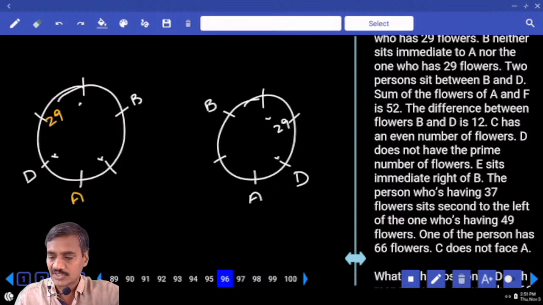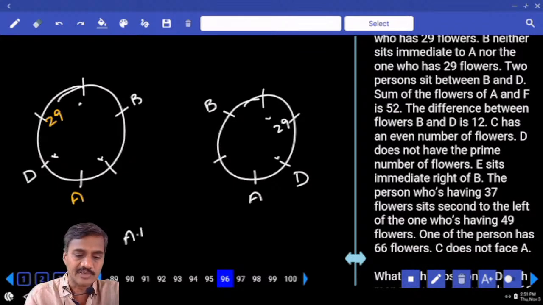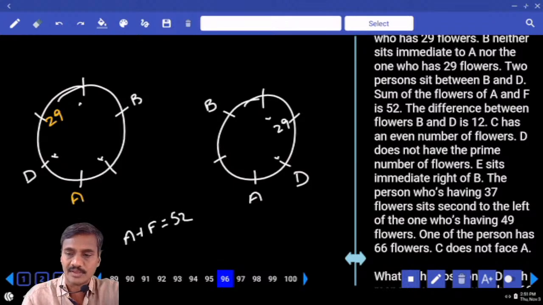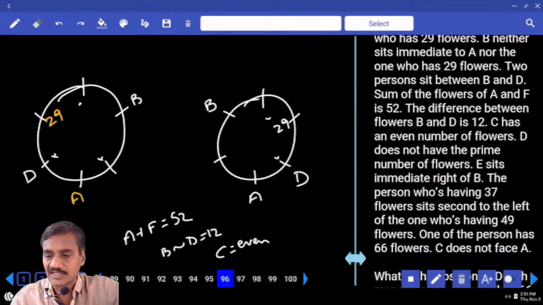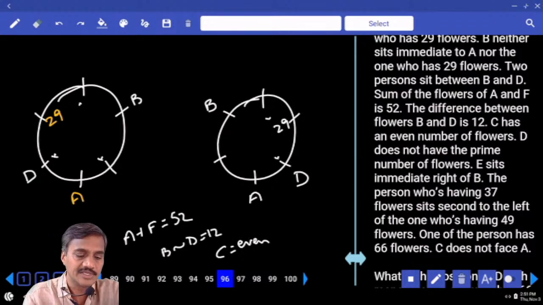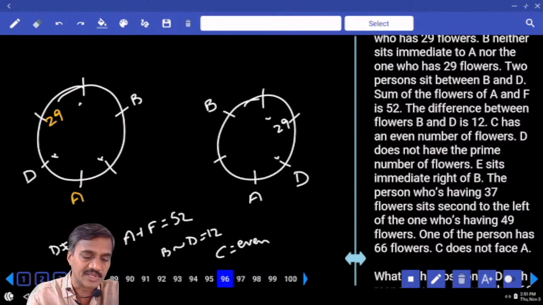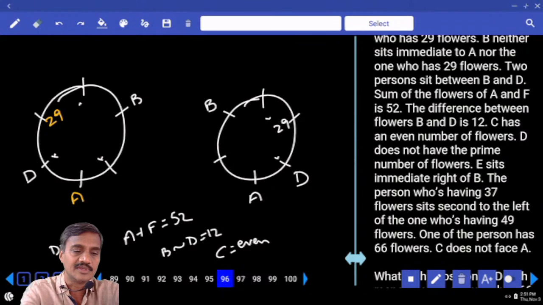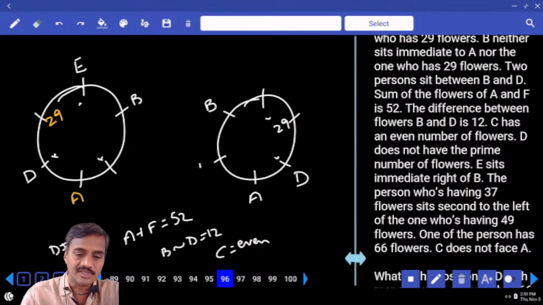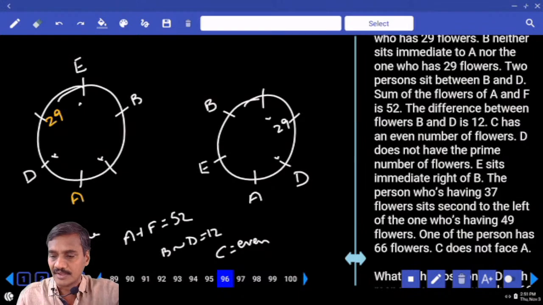And the sum of the flowers of A and F is 52. A plus F equals 52. And the difference between B and D is 12 flowers. And C has an even number of flowers, and D does not have a prime number of flowers. D is not prime. And next one, E sits to the immediate right of B. E is here, and here again E is to the immediate right of B.